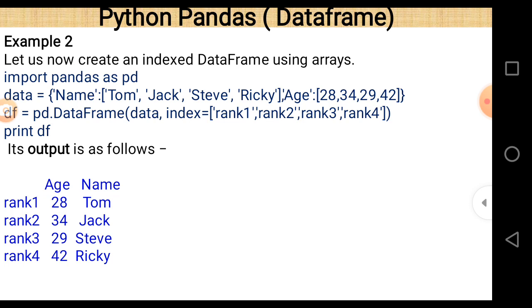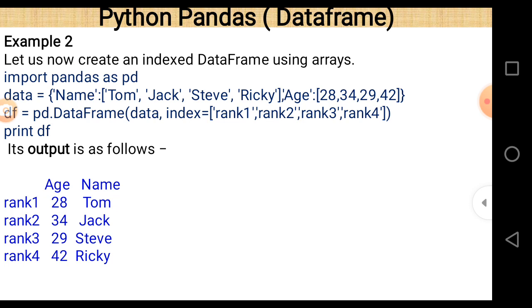So when we pass this dictionary, represented by the name data, in DataFrame as an argument, then what happens? The result is the same as that of the previous example, example 1, but here there is a little difference, and the difference is that index is passed, and the index values are rank 1, rank 2, rank 3 and rank 4.